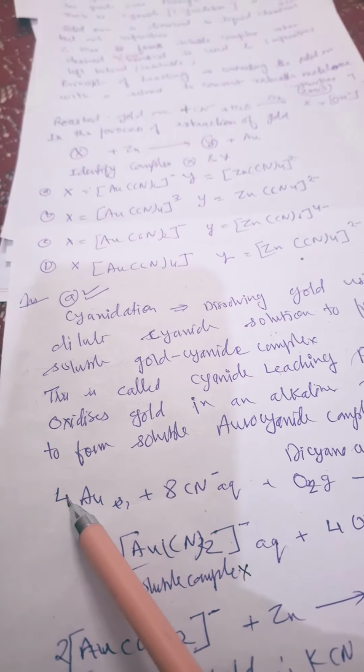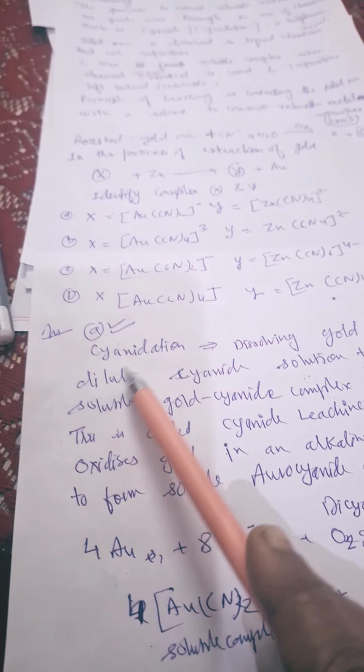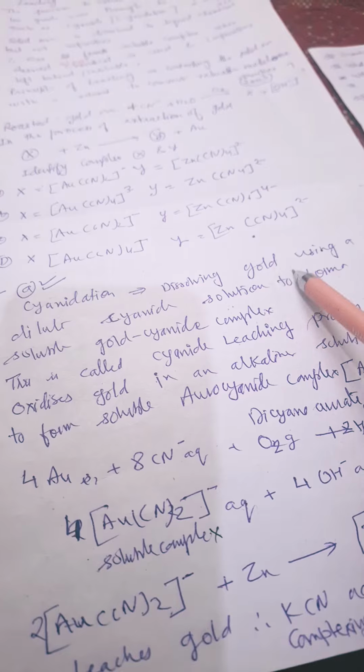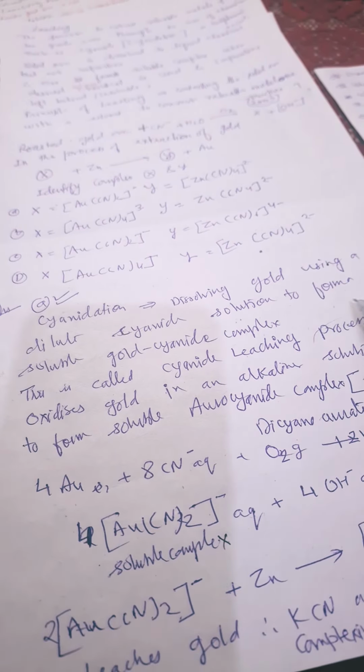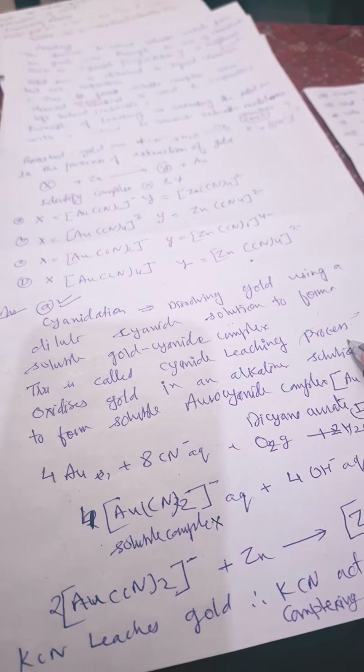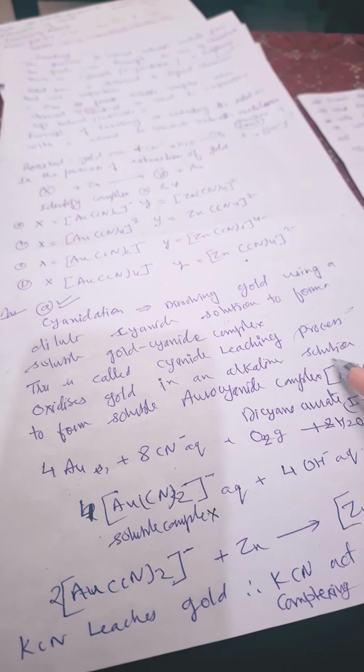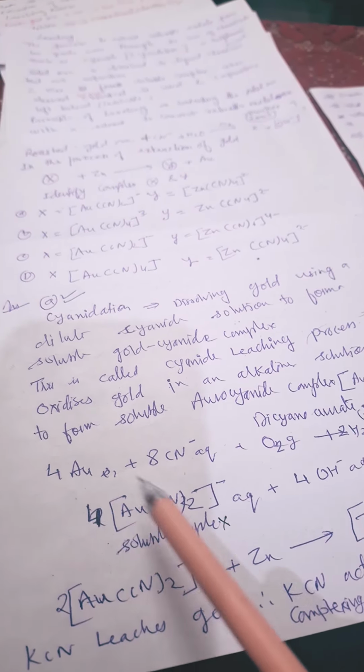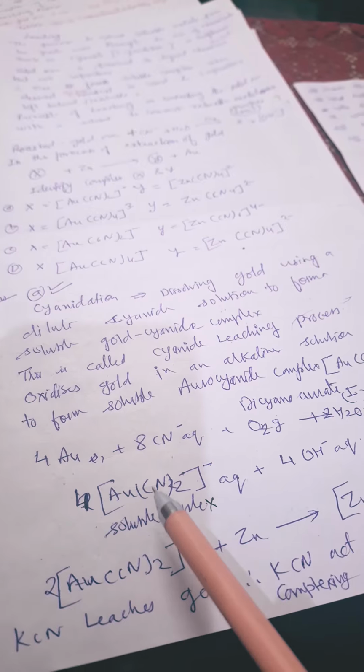Dissolution of gold ore in cyanide is known as cyanidation. Dissolving gold using a dilute cyanide solution to form a soluble gold cyanide complex is called the cyanide leaching process. It oxidizes gold in an alkaline solution: here it is in 0 oxidation state, here in +1 oxidation state.